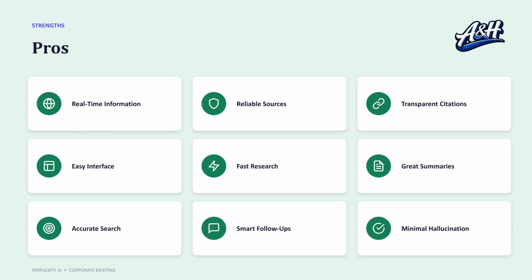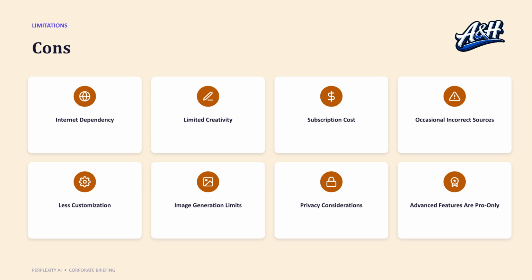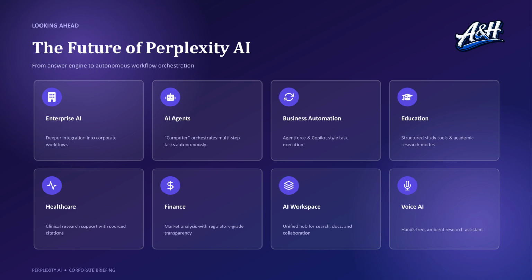To wrap up, Perplexity's core pros include its speed, accurate information, easy interface, and its ability to provide cited, reliable research with minimal hallucinations. While Perplexity offers powerful research capabilities, it does have limitations. It requires an active internet connection, and like other tools, it can sometimes produce results with limited creativity or occasional incorrect sources. Users should also consider subscription costs for advanced features, data privacy settings, and the fact that some highly specialized features are restricted to Pro or Enterprise tiers.